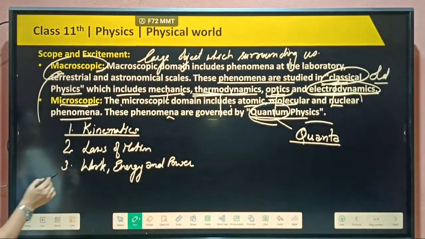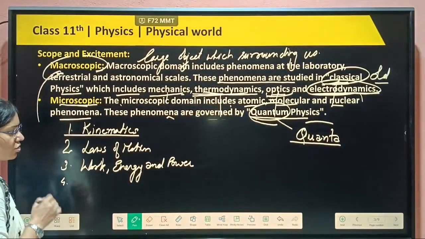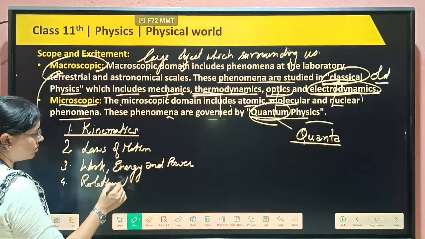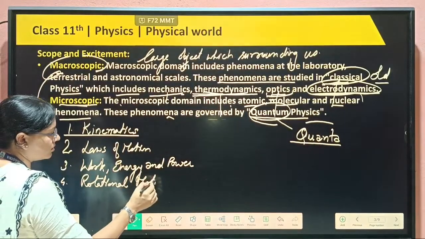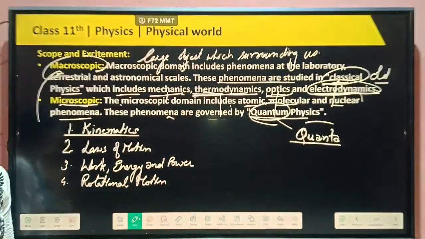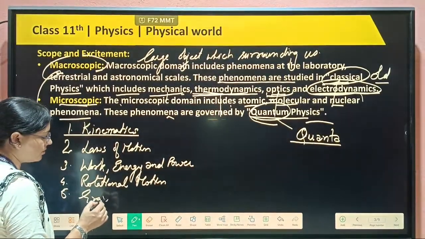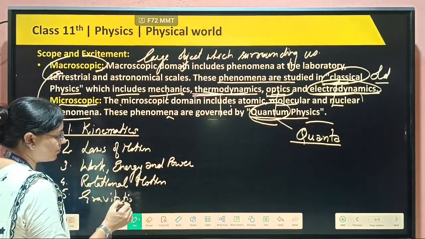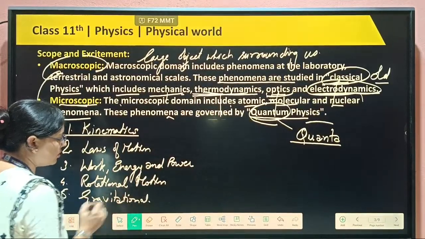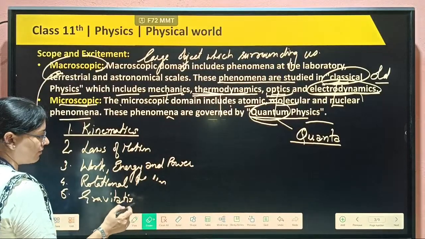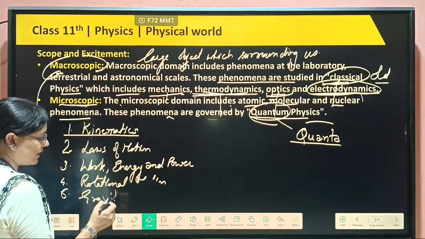Next, rotational motion will be there. Then after this we will read about gravitation. This we will read in our 11th class.